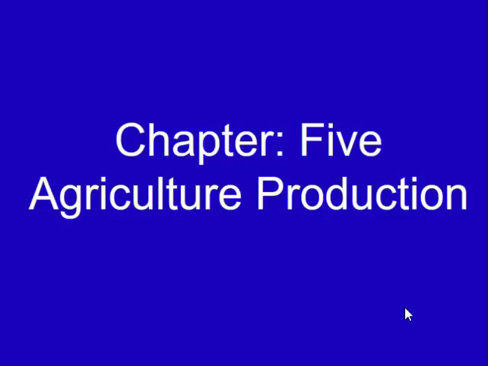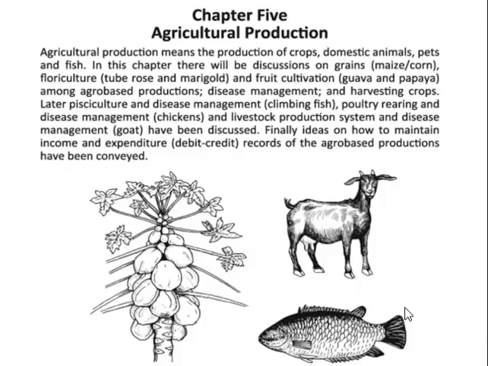Today I am going to discuss Chapter 5, Agriculture Production. Agriculture production means the production of crops, domestic animals, pets and fish. So the productions are related to the process of producing crops, rearing of domestic animals and pets, and fish. In this chapter, there will be discussion on grains, maize and corn, and floriculture, which is related to